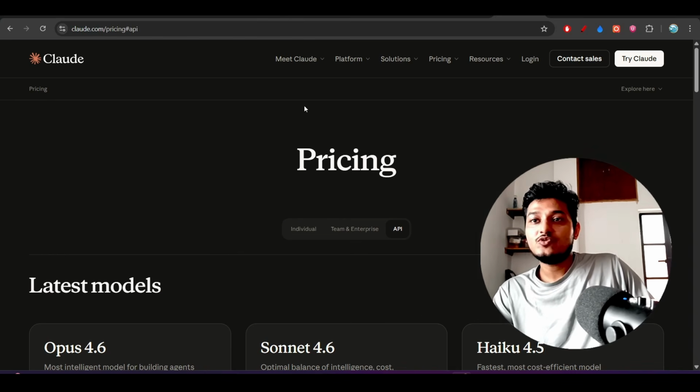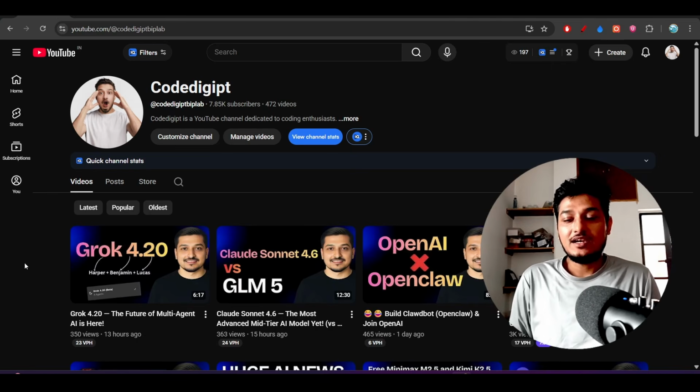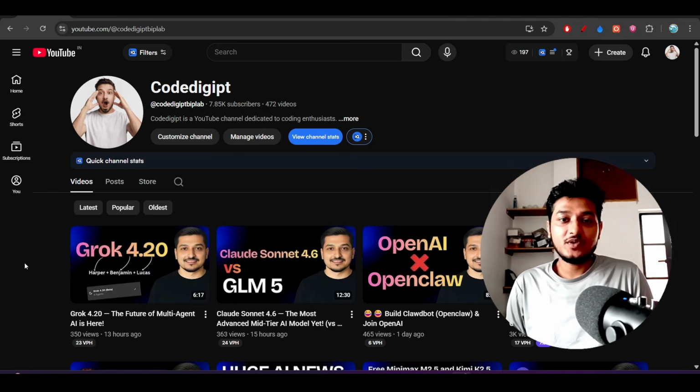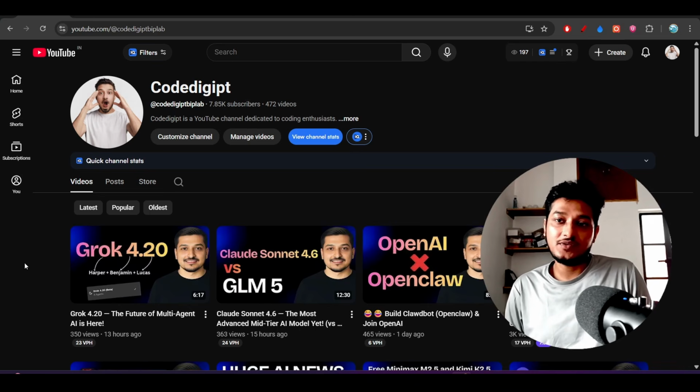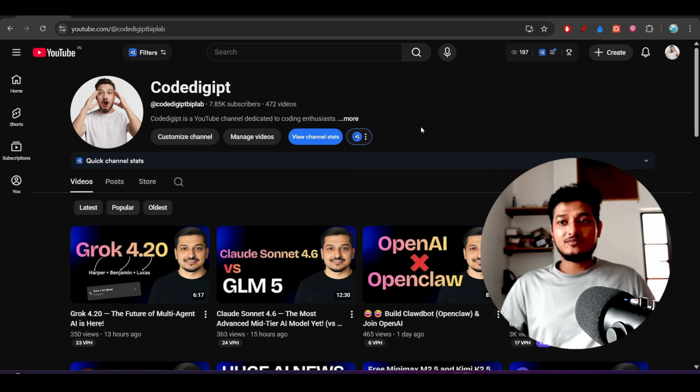So I hope you got the idea of why Anthropic has implemented this kind of new policy and what the issue was that Anthropic was facing, and that was actually a genuine issue, because Claude models are really great, right? They really have great capability. You cannot avoid that capability. You need to use these Claude models. Okay, so this was the detailed explanation that I have shared with you.